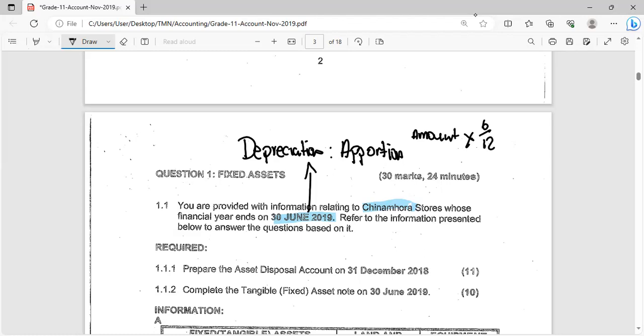The 6 months being, again, the months you've used the asset for, because do not forget that the definition of depreciation is an expense of using an asset. So if you are not using your assets, that means you are not incurring that expense.